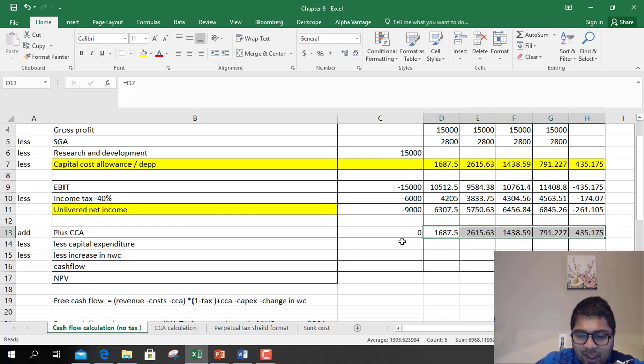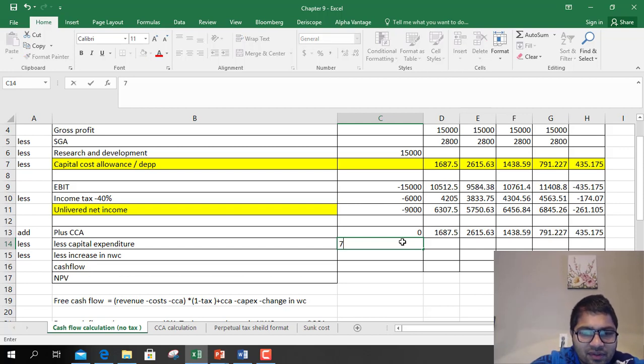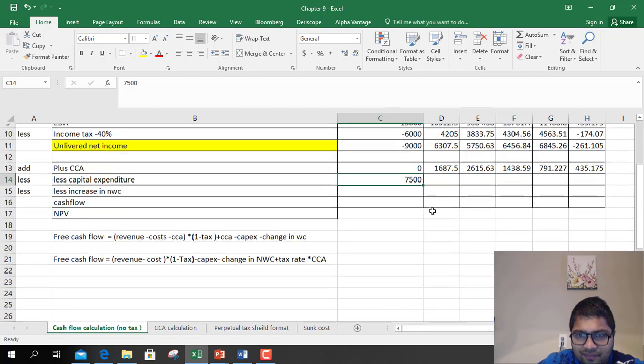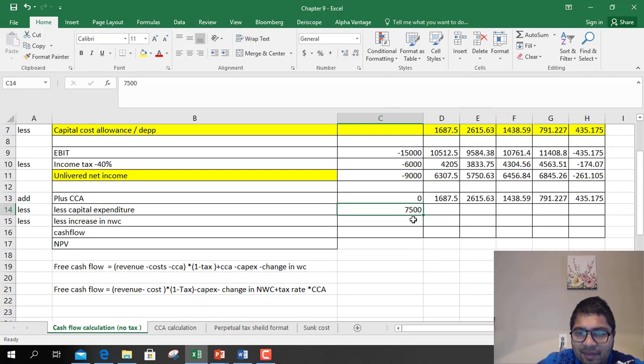Okay. Capital expenditure, first year you're spending 7.5 million. So 7,500 is the capital expenditure in the 0th year. Okay, you deduct capital expenditure from it, right?